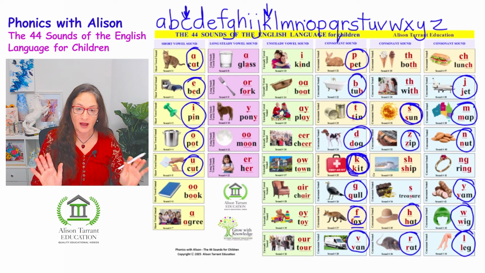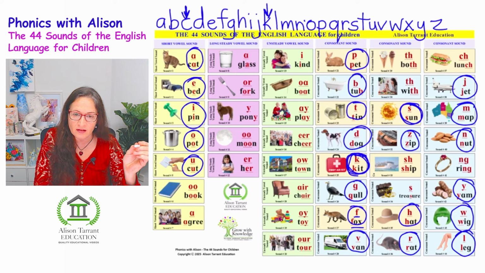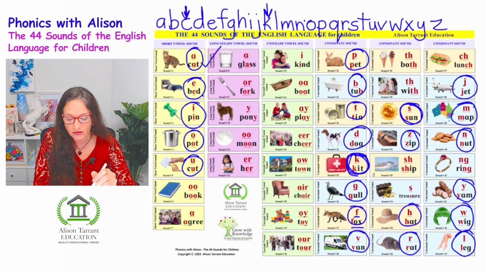So now they are all the sounds of the letters of the alphabet covered. And if we count those sounds up, we have 1, 2, 3, 4, 5, 6, 7, 8, 9, 10, 11, 12, 13, 14, 15, 16, 17, 18, 19, 20, 21, 22, 23. When we cover just the sounds of the letters of the alphabet, we're only covering 23 sounds. Your child is missing out on a whole 21 sounds.